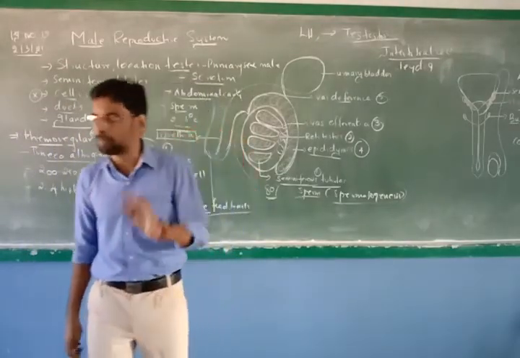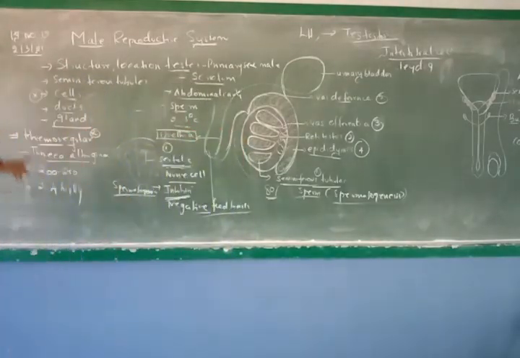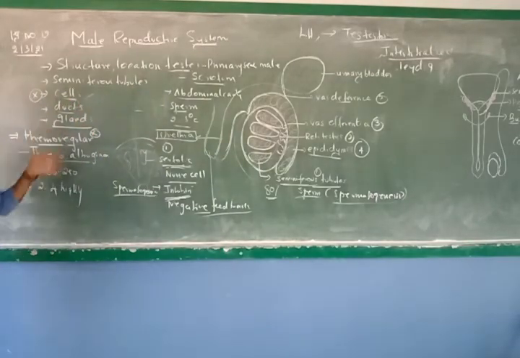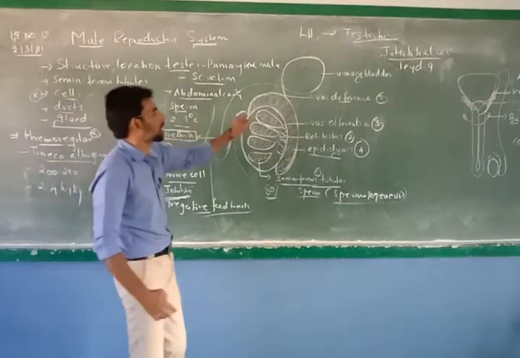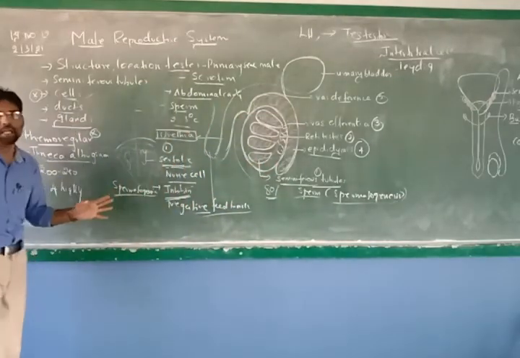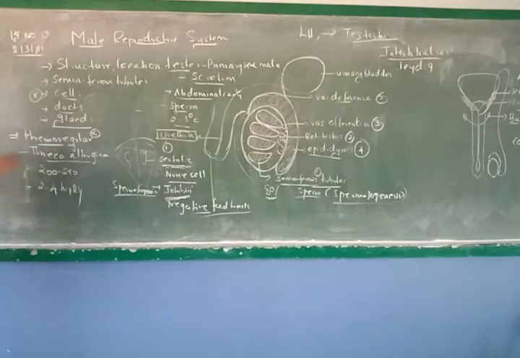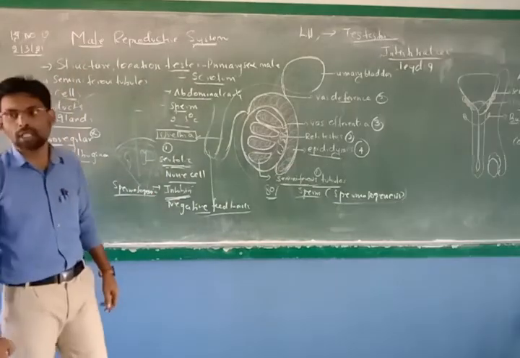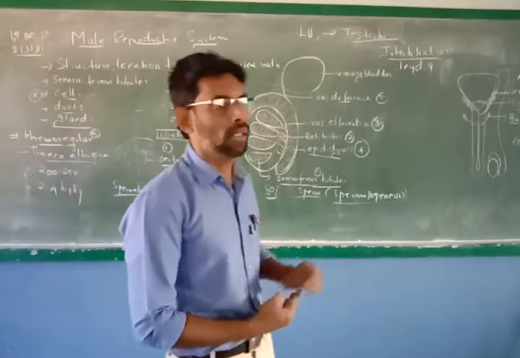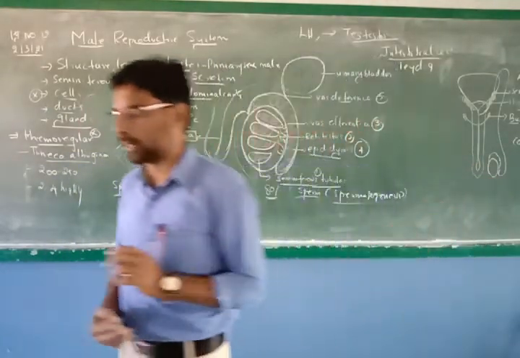When you talk about the male reproductive system, you should concentrate on the structure and location of testis, seminiferous tubules, what are the cells involved in it, ducts and the accessory glands. Okay, the ducts are also called accessory ducts because they are supporting this. So all these are the important structures. Next class we will be concentrating on the female reproductive system. With that, the second chapter will get over. Is that clear? Right.